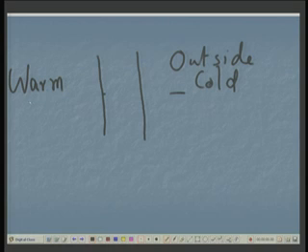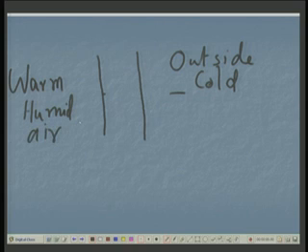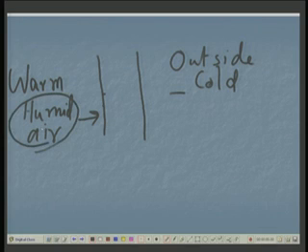So, when humid air, air containing moisture vapor, travels towards this direction and touches the cold surface, now, humid air means there is some amount of moisture vapor present in the air, and the capacity of air to hold on to the moisture is a function of the temperature itself.